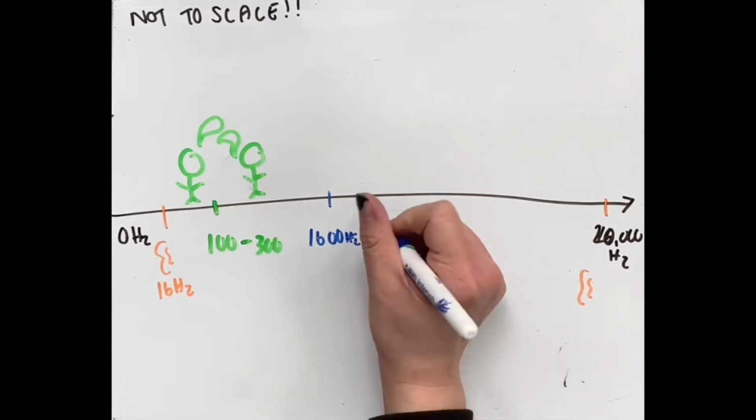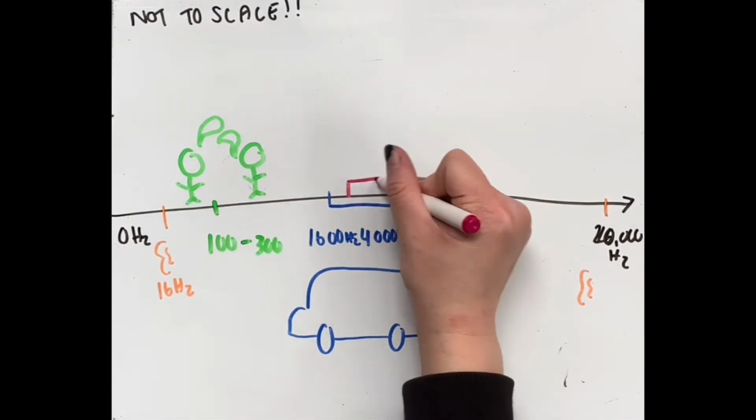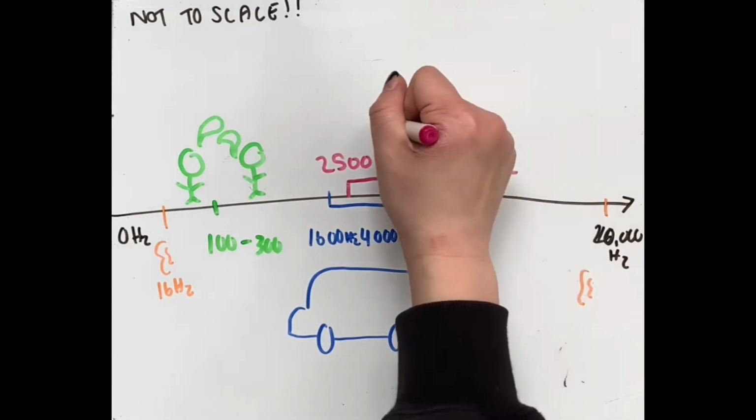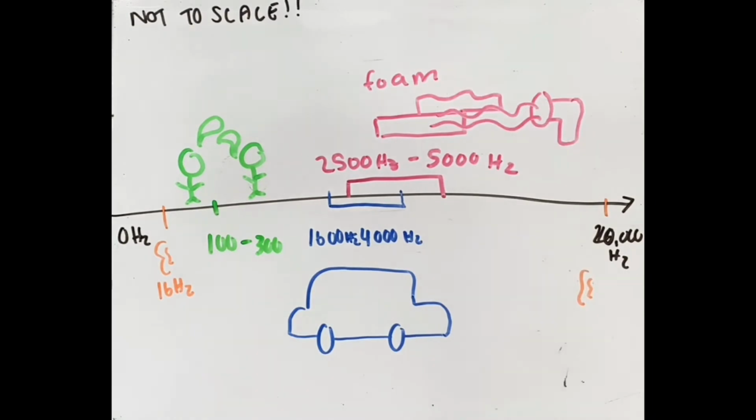For reference, the lowest frequency humans can usually hear is around 16 Hz. People talking can range from 100 to 300 Hz, and car engines can range from 1,600 to 4,000 Hz. The highest frequency humans can hear is 20,000 Hz.